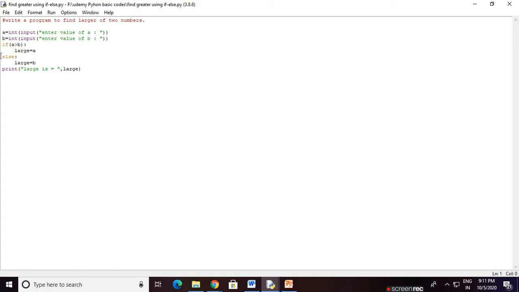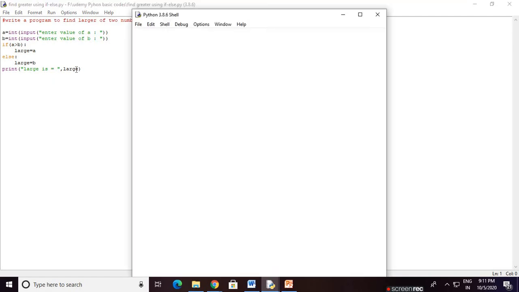Otherwise, go to this else statement. We use the keyword else. I think you are familiar with if else in C programming also. Then go to the else part, the else block. Large we assign with b. Then print large is equals to, comma, large. This we are printing the value of large.